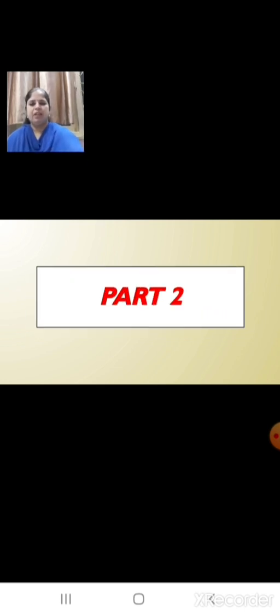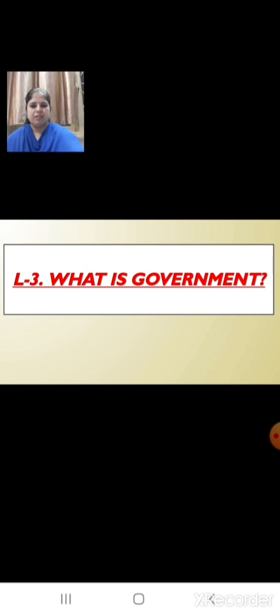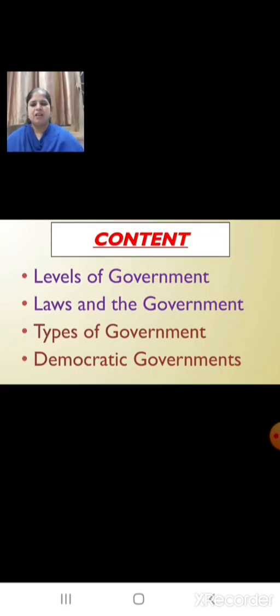Lesson number 3. What is government? In our previous class we had learnt about 3 different levels of government and laws and the government. Today we will learn about types of government and democratic governments.